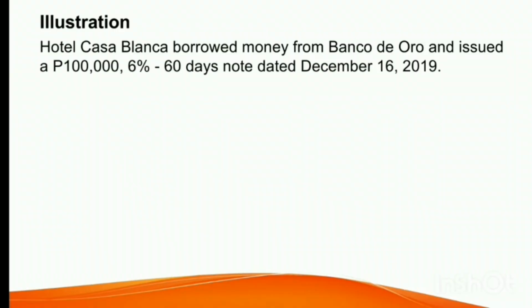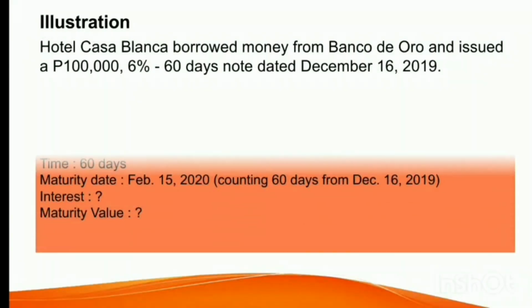2019. So here in this illustration, Hotel Casablanca is the maker or the borrower or the debtor, and then Banco de Oro is the payee or the creditor. So let us now itemize the given information.